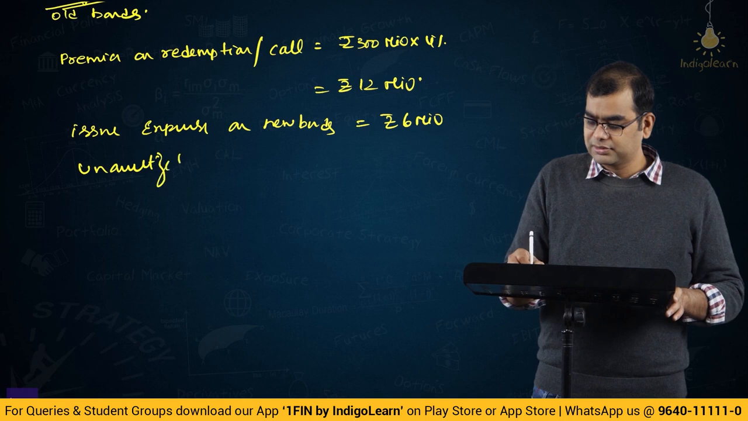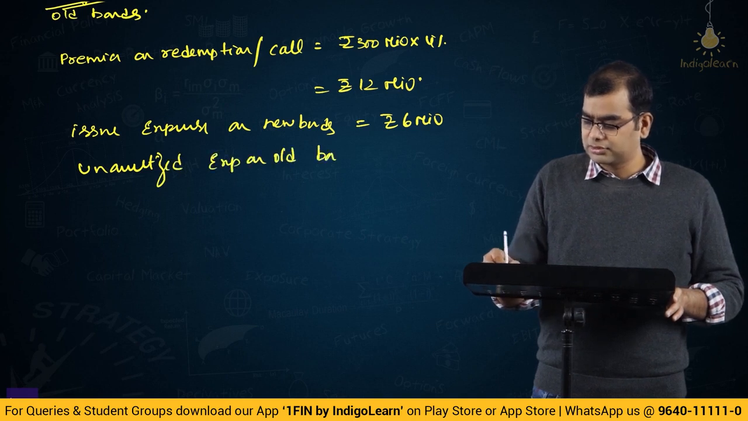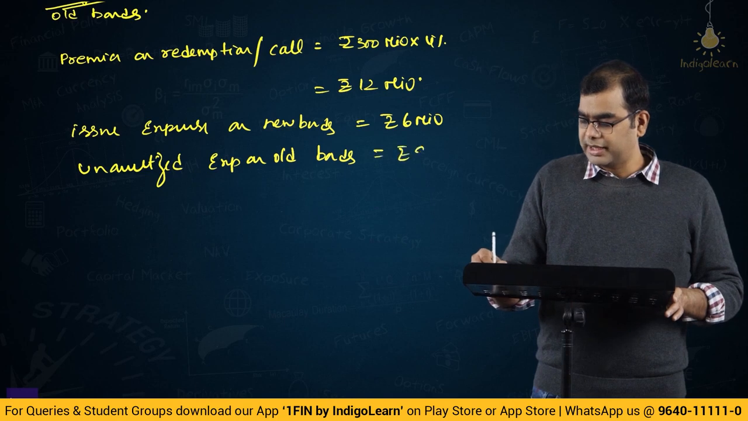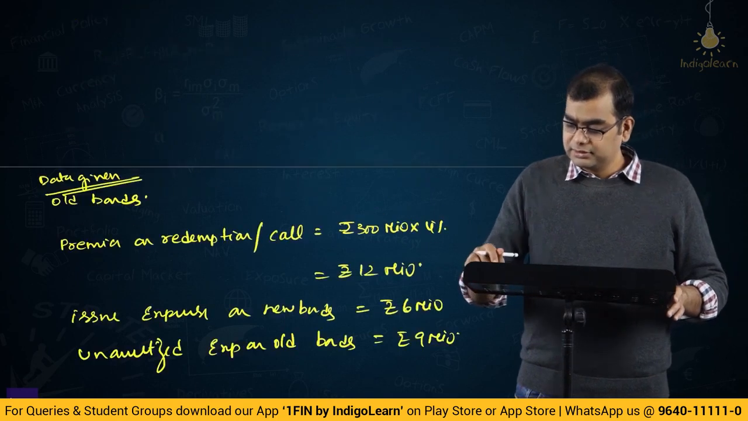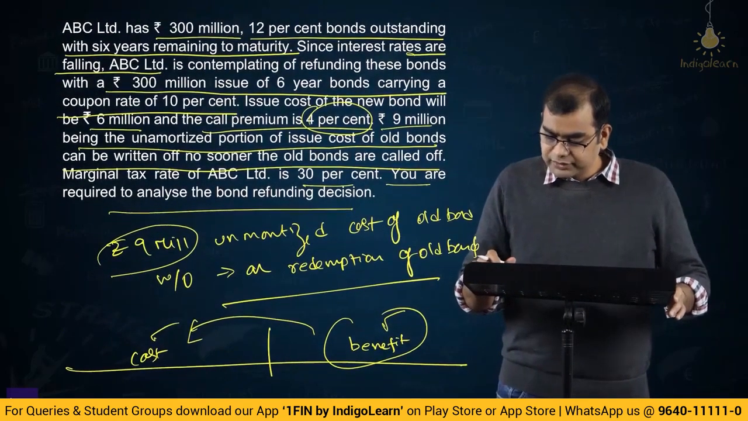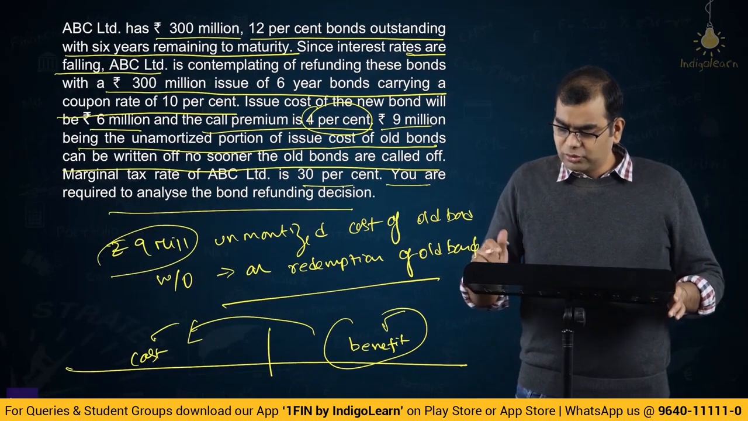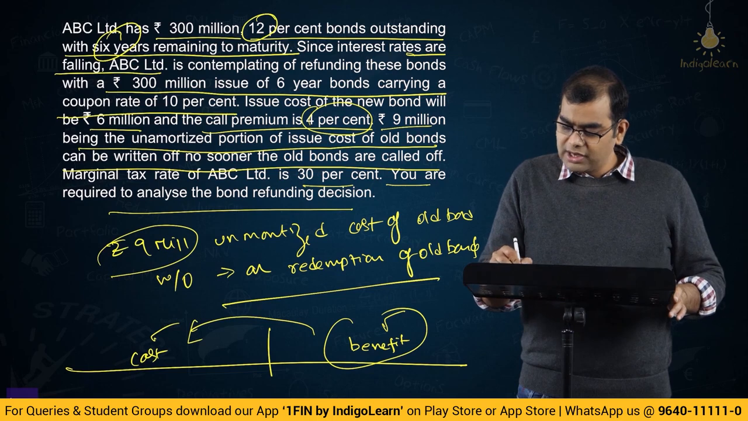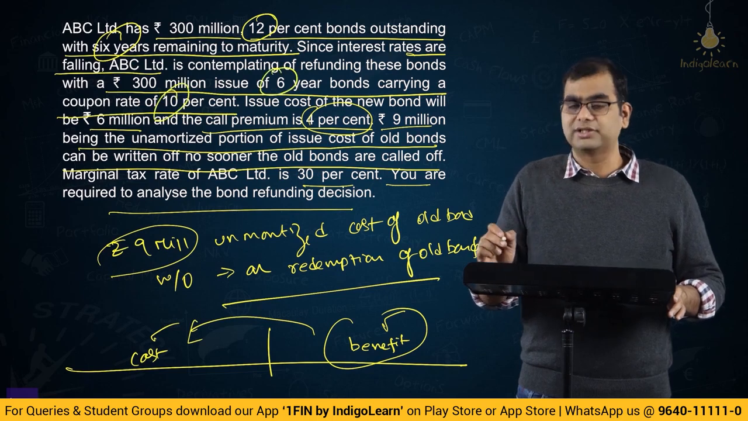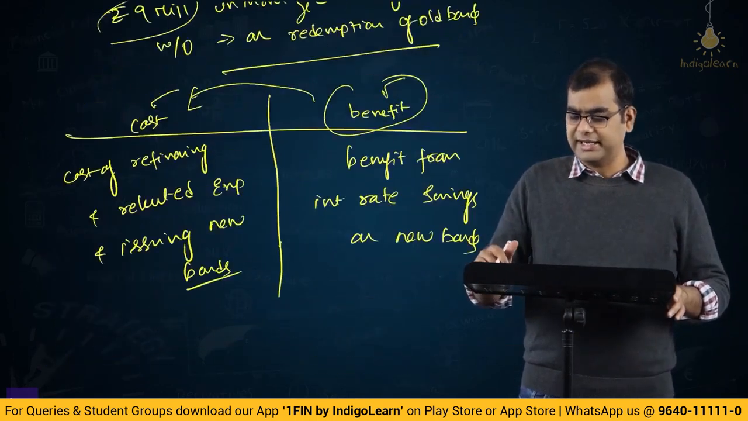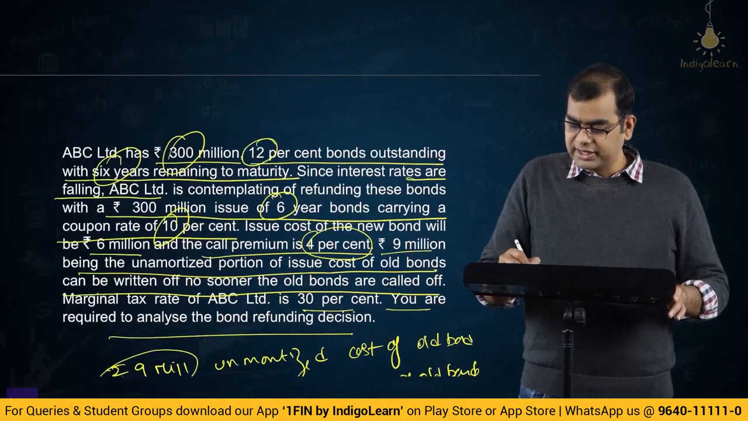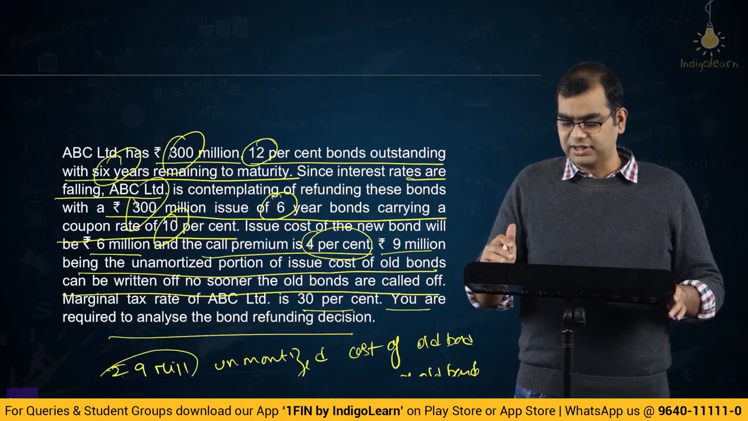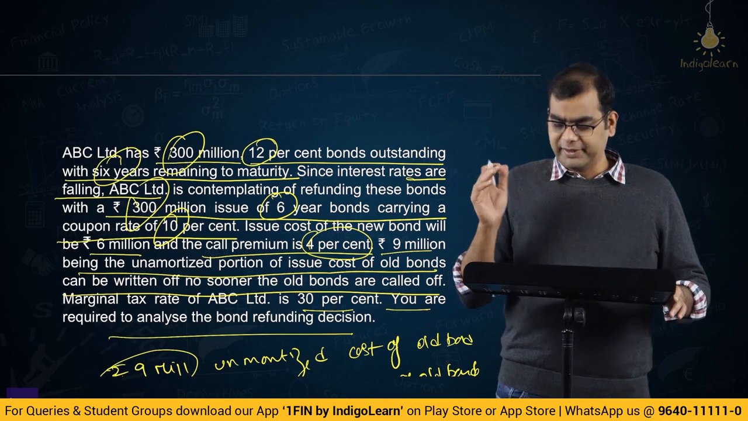Unamortized expense on old bonds is rupees 9 million. Then what else is given? Tax rate is 30%. See, the old bond is 12% with 6 years and the new bond is also 6 years and 10%. So, in years there is no difference and in amount also there is no difference. It's 300, 300. So, it is cancelling each other out. That is, you are raising 300 and repaying the 300.